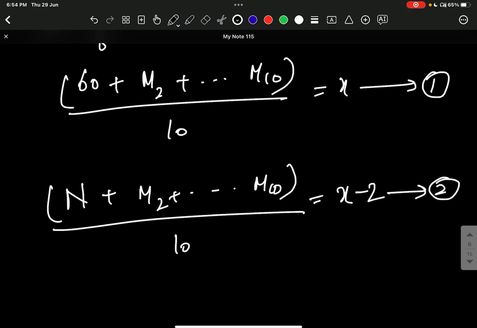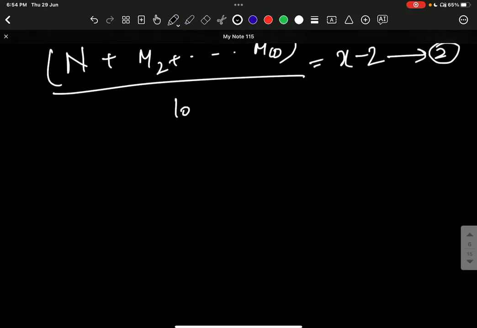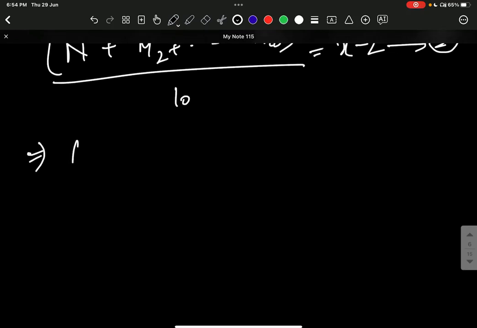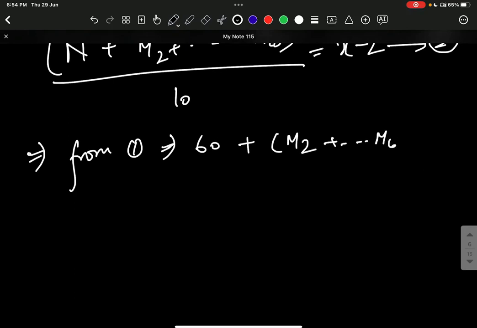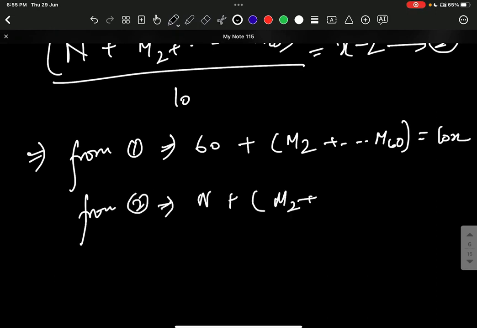So from 1 and 2 you can solve the equations. From 1 you can see 60 plus M2 up till M10 is equals to 10X, and from 2 it is N plus M2 up till M10, that is equals to 10 into X minus 2.